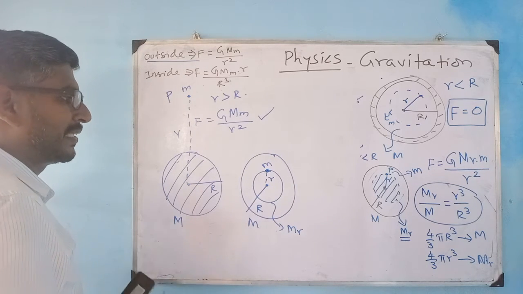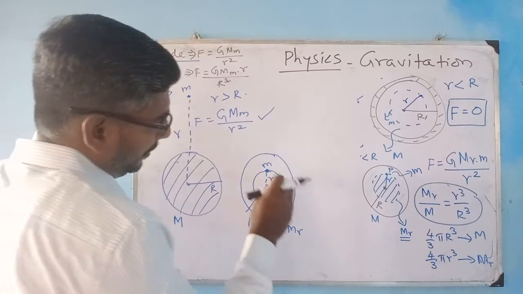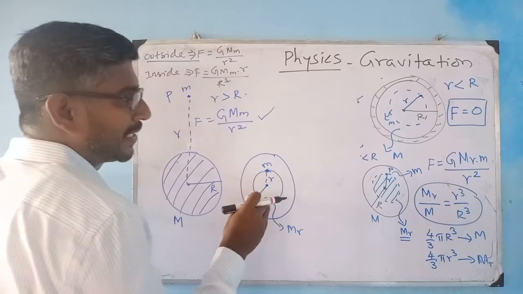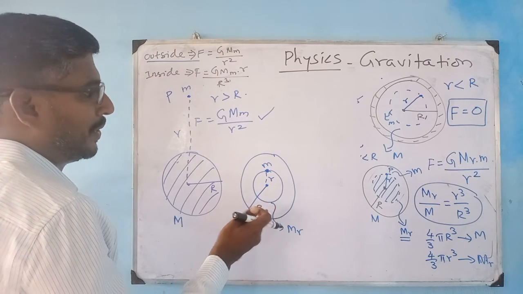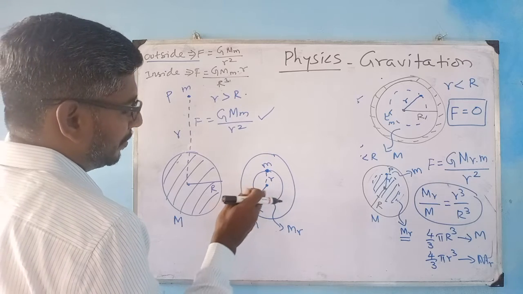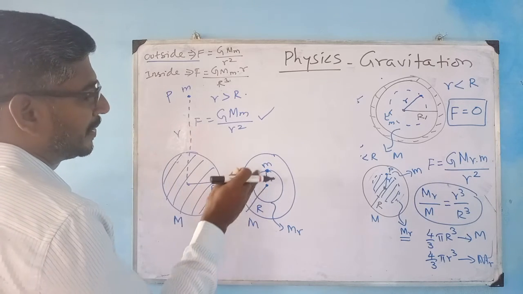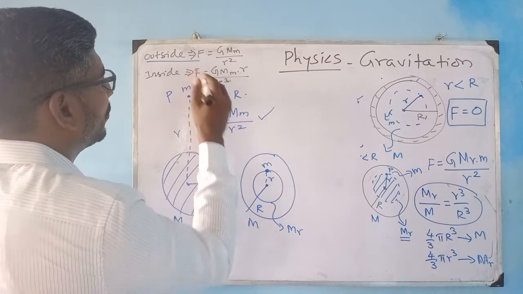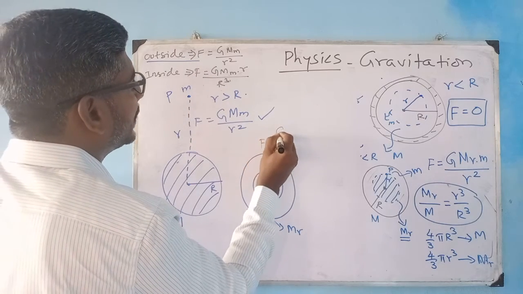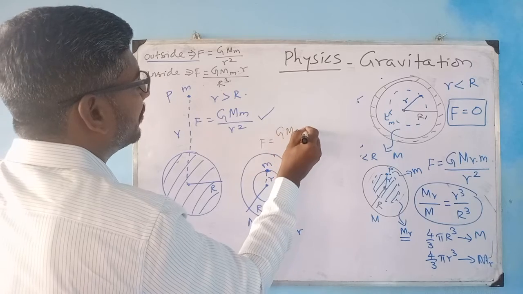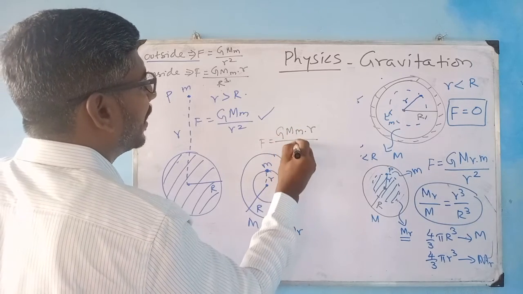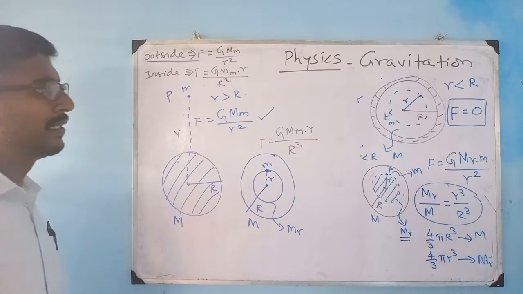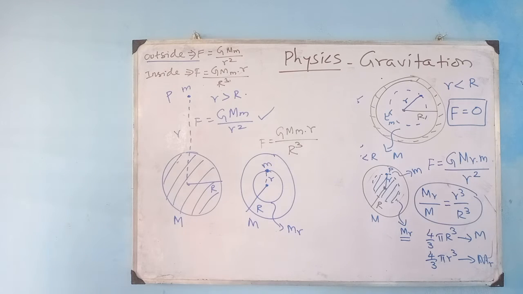The forces are acting toward the center, and if it were a spherical shell, the force acting would be 0. Now the object is lying inside a solid sphere, and my force is F equal to G M m r divided by R cube. I hope you are convinced with this.